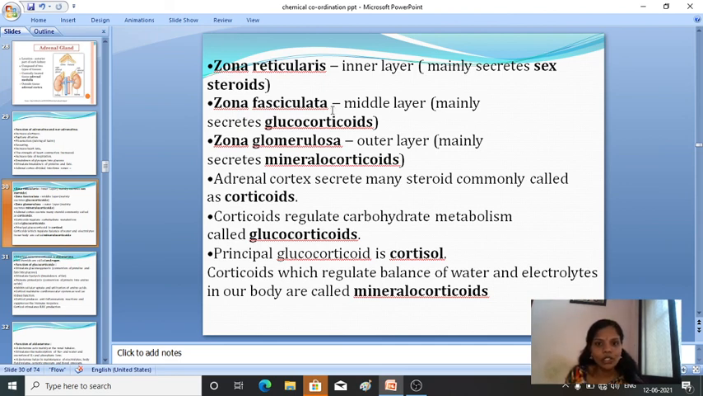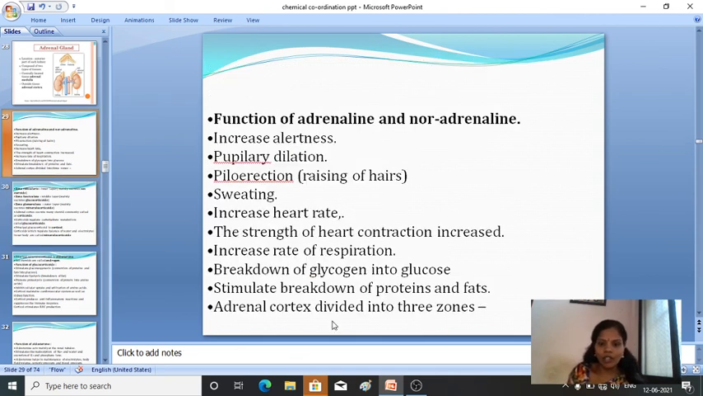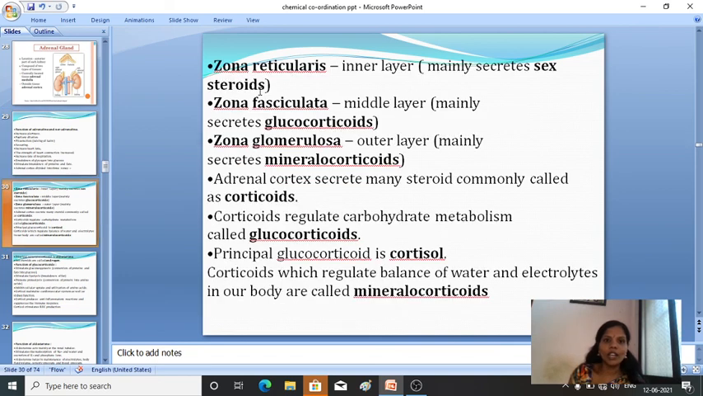Then zona fasciculata is the middle layer and it mainly secretes the glucocorticoids. Then zona glomerulosa is the outer layer and it secretes the mineralocorticoids. So these are the 3 layers of the adrenal cortex: zona reticularis, zona fasciculata, and zona glomerulosa.